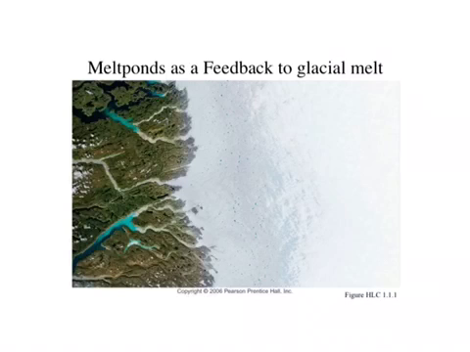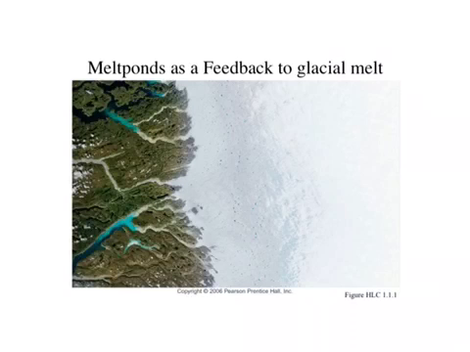Let's consider another example that is relevant to Earth system science. And now we're going to talk about melt ponds. So melt ponds are these features that you see here. This is a glaciated terrain, and there are portions of this glacier that are melting. Now, one of the big differences that you'll notice from the ice sheet and the melt ponds is that the melt ponds are very dark, whereas the ice sheets are very white.